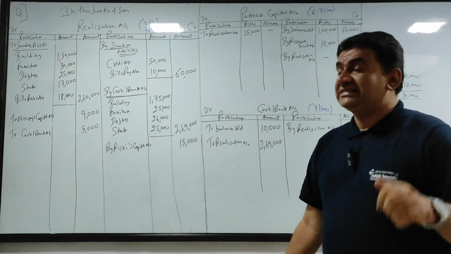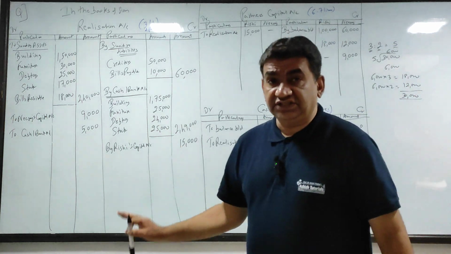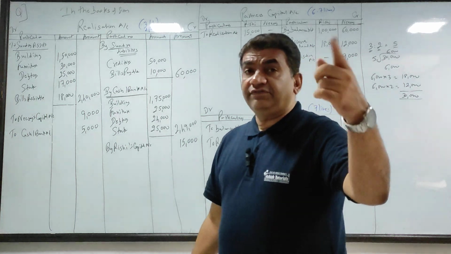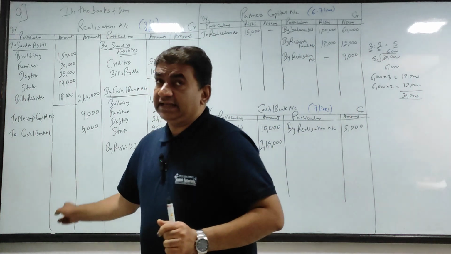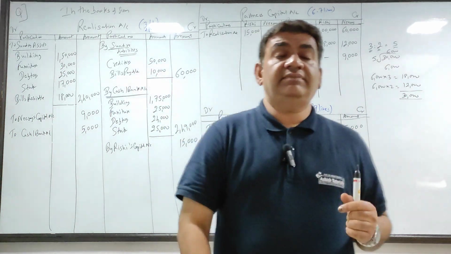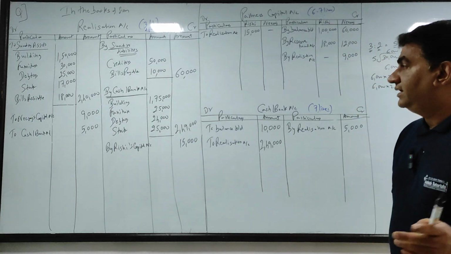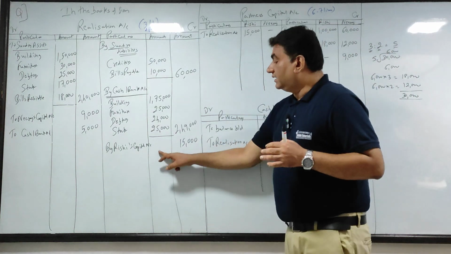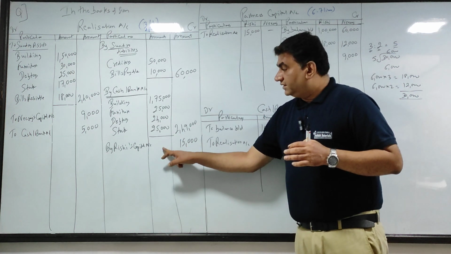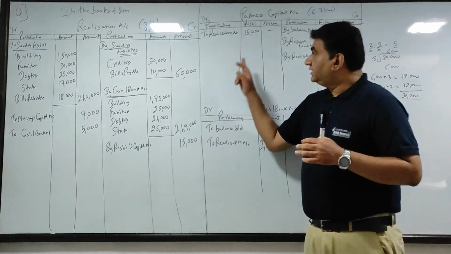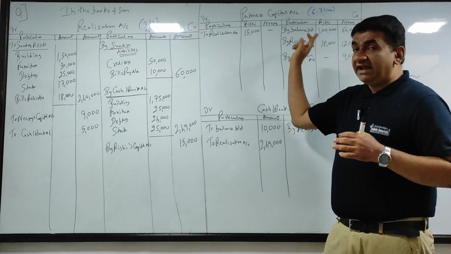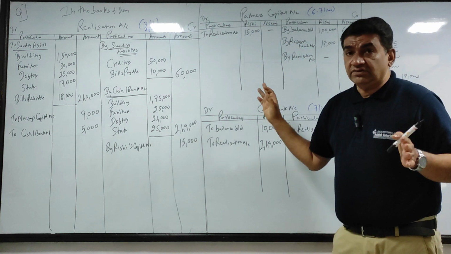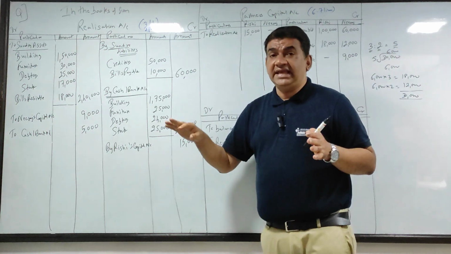All expenses you will debit realization and incomes credit. If it is paid by the firm, to cash bank, and if it is personally paid by the partners, to partners' capital. अच्छा अभी देखो, just for your understanding, by Rishi's capital, asset लेके गया. Here we wrote by Rishi. Rishi में क्या किया? To realization. Why do we do this? Because he has taken an asset of 15,000, तो हमने उसको डेबिट किया है.